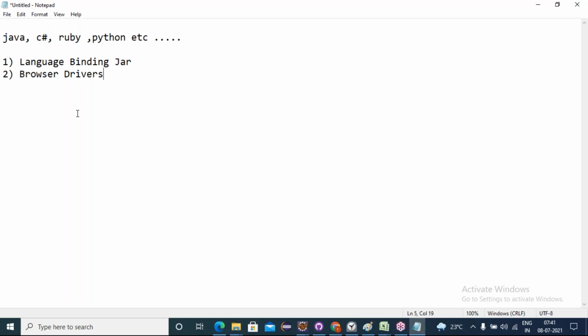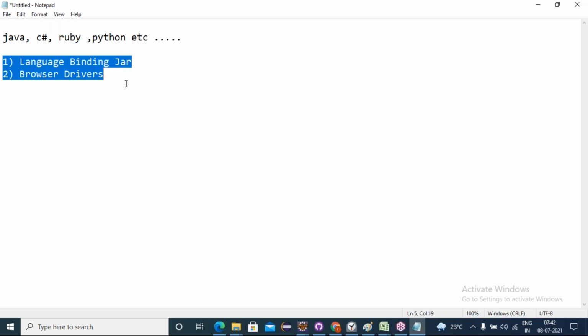Suppose, for example, in your laptop, if you want to play audio files without audio drivers, will it play? Without video drivers, will video play? No, right? Similarly, in whichever browser you are supposed to execute your automation scripts, that browser's drivers are required. Chrome driver exe, Firefox driver exe, Safari driver exe, like these browser drivers are required. With that help only we can execute in our browsers. So these are the first prerequisites to start Selenium: the language binding jar file and browser drivers.